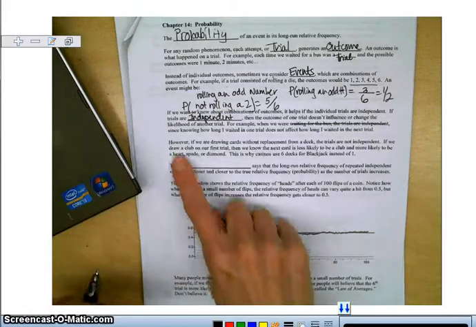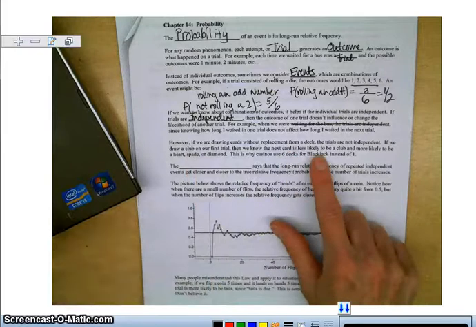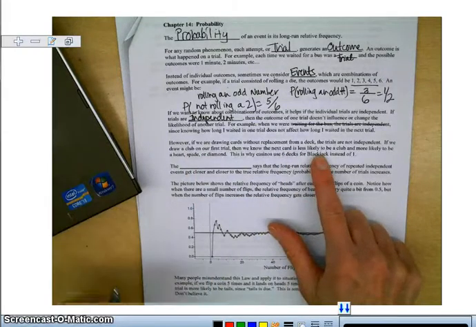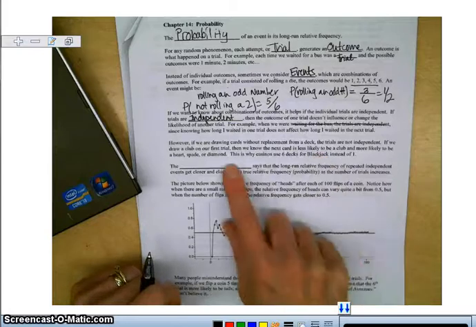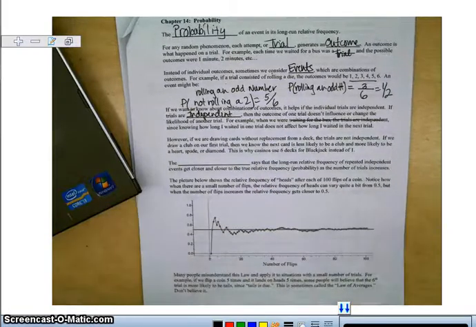If we draw a club on our first trial, if we're dealing with a deck of cards, then we know the next card is less likely to be a club because we've already pulled the club out. So there's fewer clubs than all the other cards. This is why casinos use 6 decks for blackjack instead of 1, because people can count and see what happens.